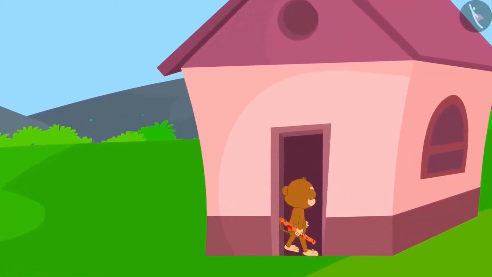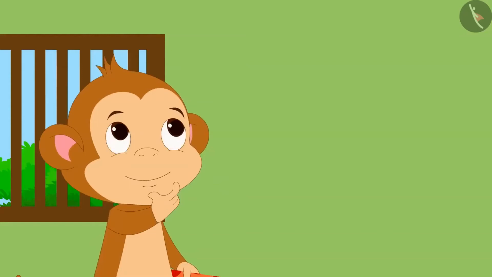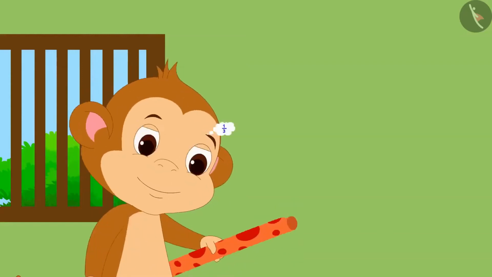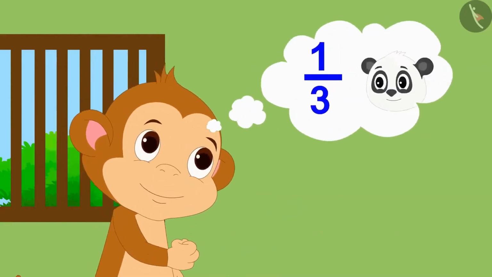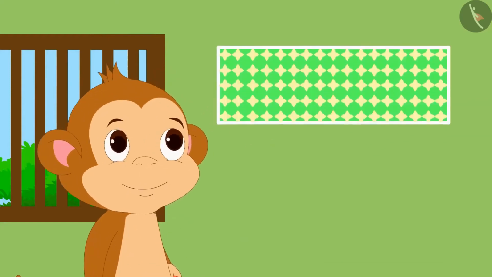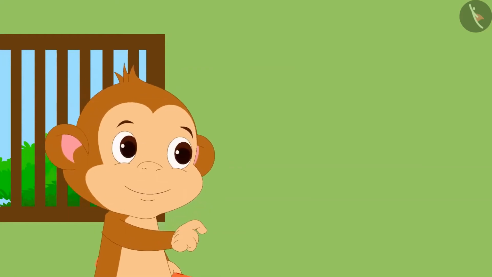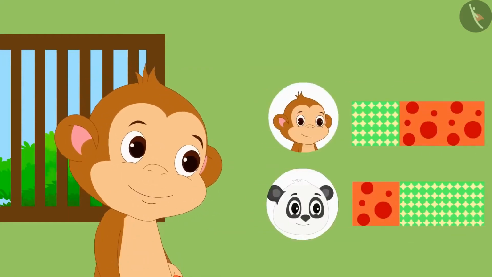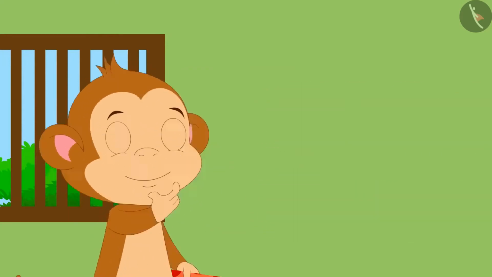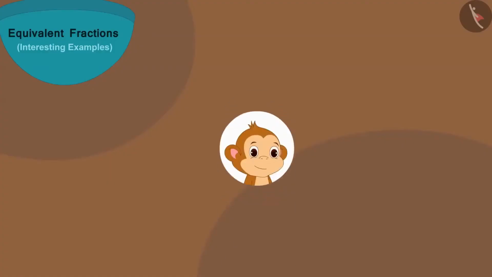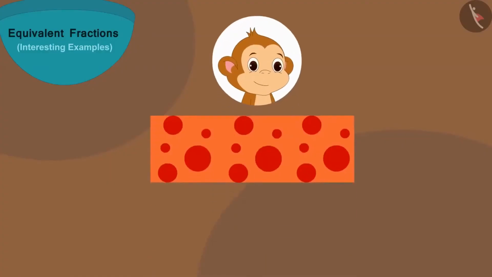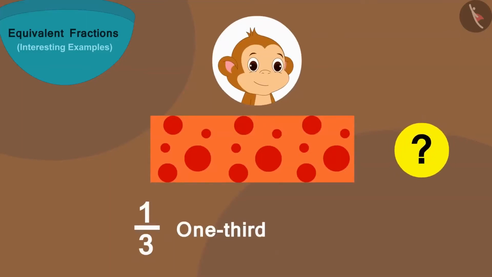When Babban reached his house, he thought, why not give 1/3 of his cloth to Golu and take a piece of the same length of cloth from him? In this way, they will have two different designs of cloth. Children, can you tell how Babban can make 1/3 of his cloth and how long will it be? If you wish to, you can stop the video and find the answer.